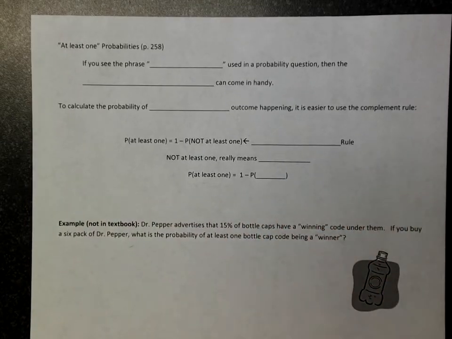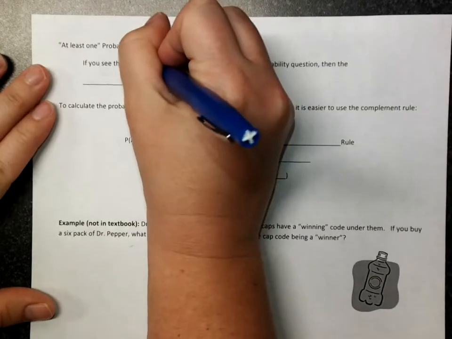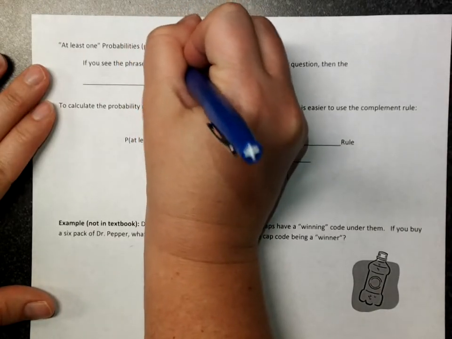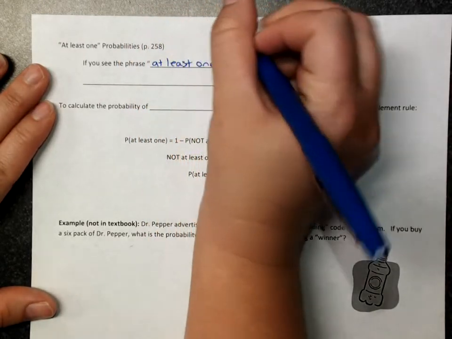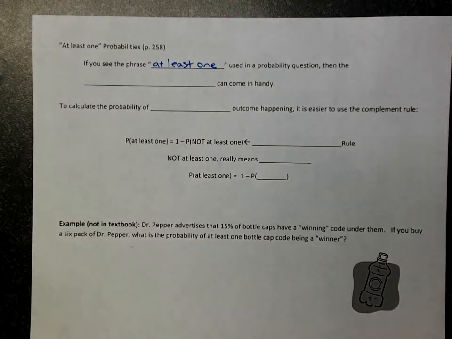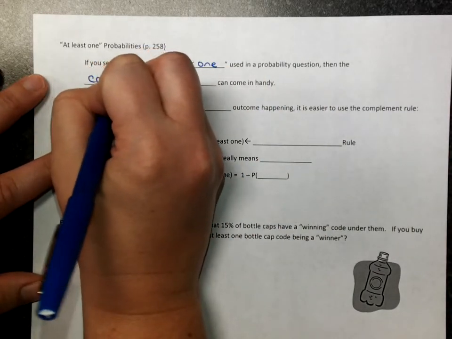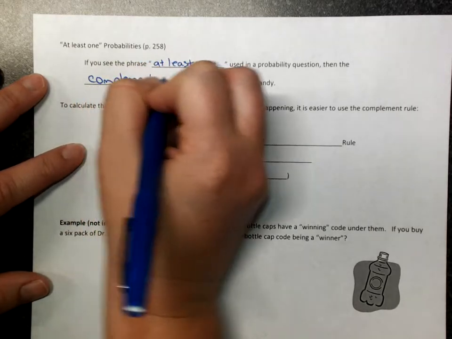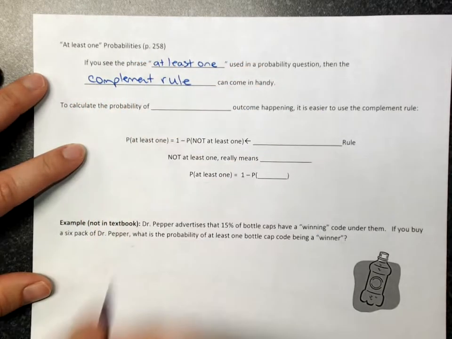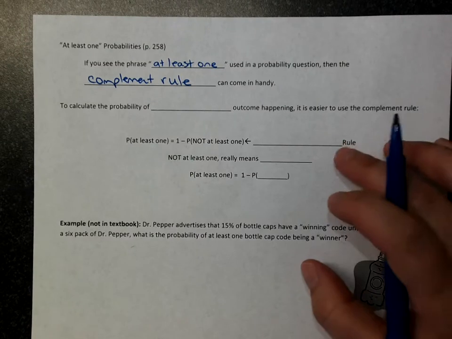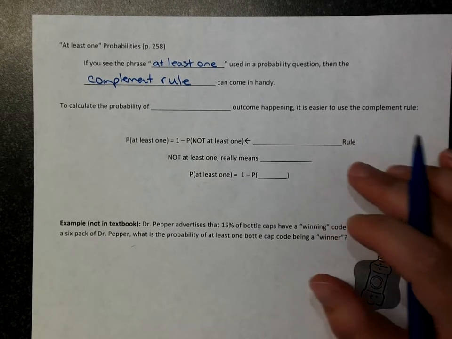So if you see the phrase at least one, sometimes you'll see at least once, used in a problem, then the complement rule can come in handy. And so we're going to, again, combine the complement rule with the multiplication rule.